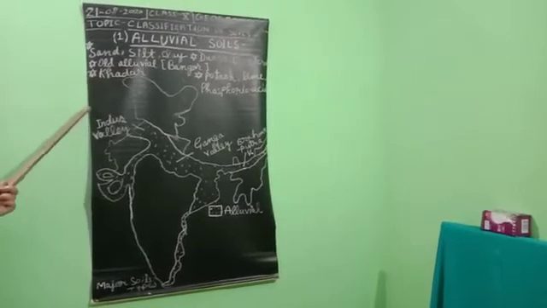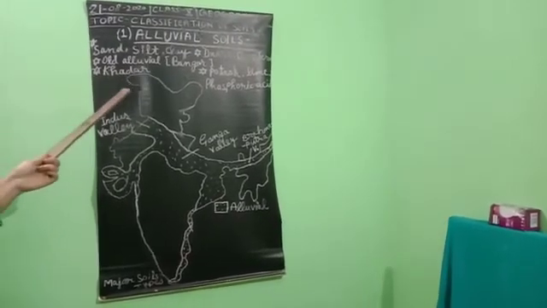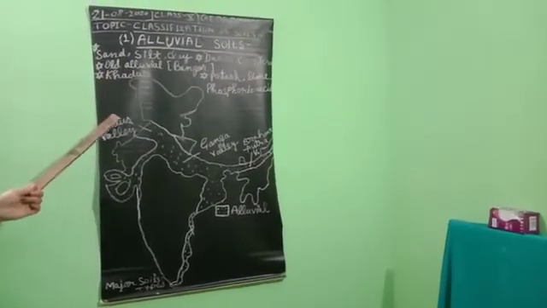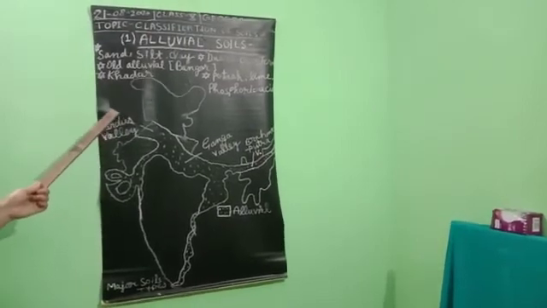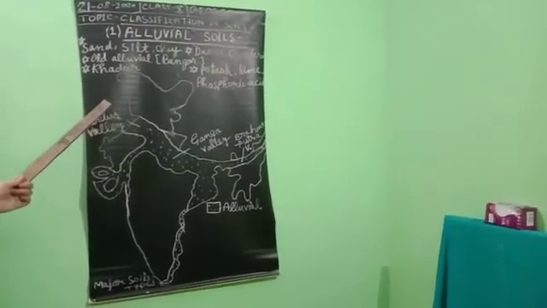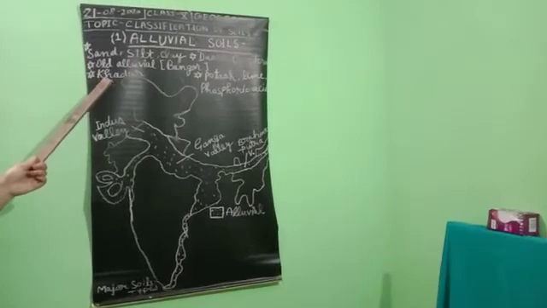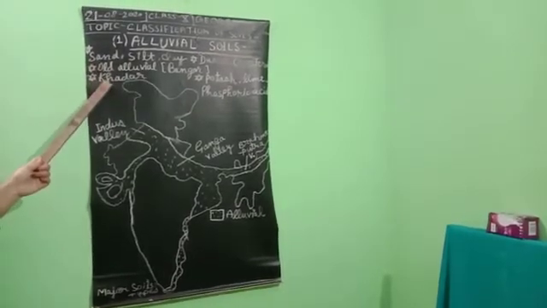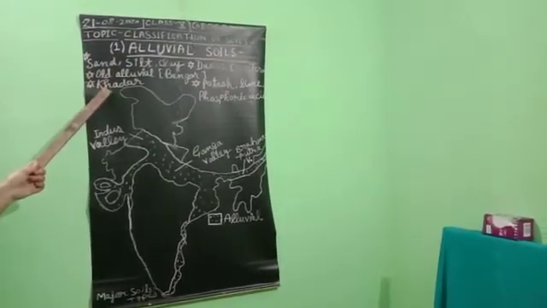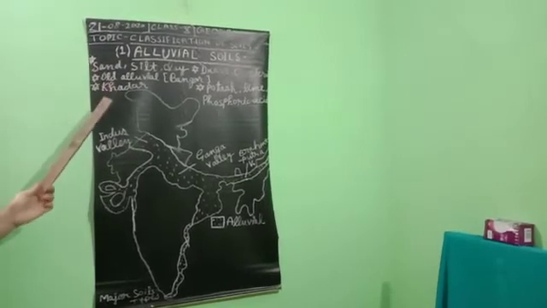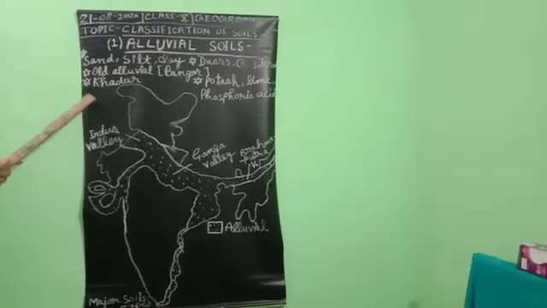As we can see near the river valleys, there is some area which is very close to the river valley and some lower part, that is new alluvial soil, which is Khadar, and this is the most fertile area.